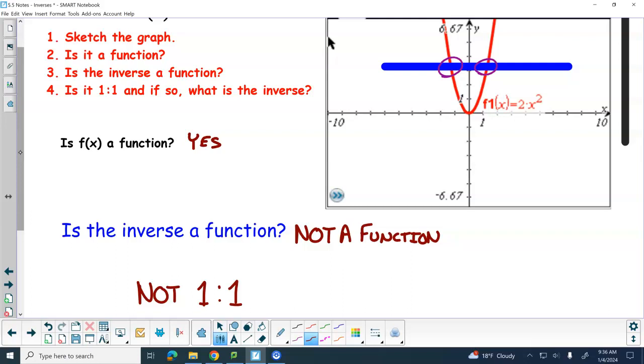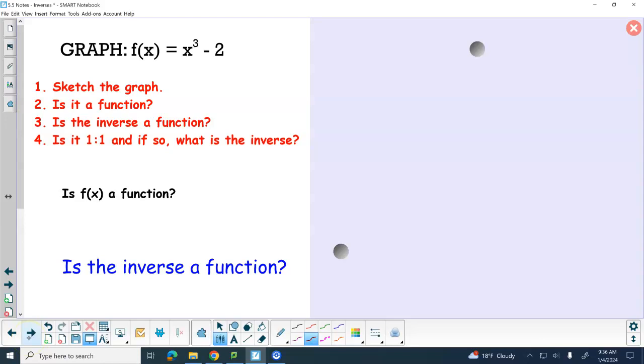All right, let's try one more. Or you guys try another one now. All right. x cubed minus 2. Let me ask you a question. What if we don't know what this one looks like? What can we do? Plug in? We can plug in some points, right? So what points do you want to plug in?